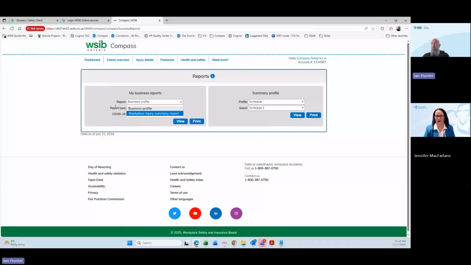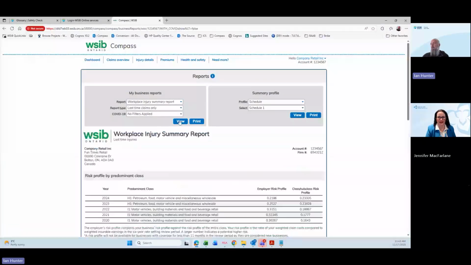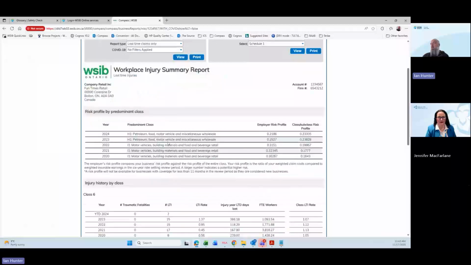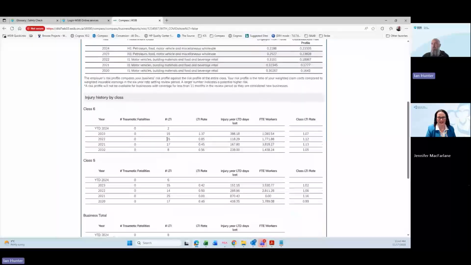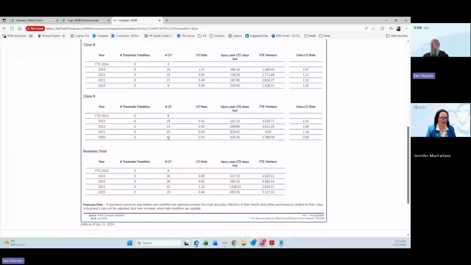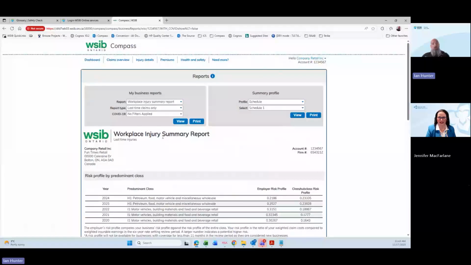And then we have a number of different reports that are available. And we keep building out on this as much as possible, so we keep building different reports into here. Like I said, we have our workplace injury summary report here. We have all of that information, and it summarizes this information by business. But you can get all different business reports here.